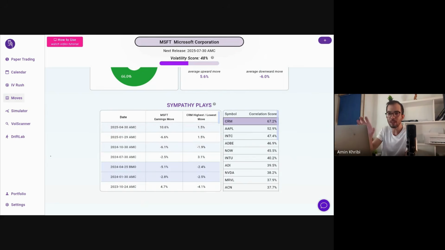So this is interesting to watch, where if you're not comfortable playing the IV crush and everything that comes with the earnings of that specific stock, you can basically mirror it, and so use names that historically have been showing a good correlation with that stock, but again, on their specific earnings date. So here, we're really not interested in CRM or Apple's or Intel's earnings.